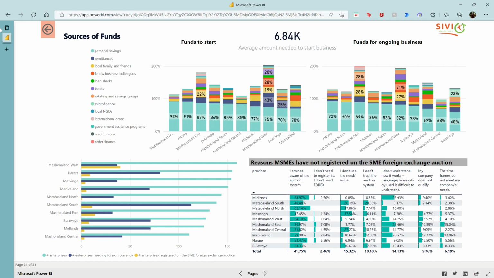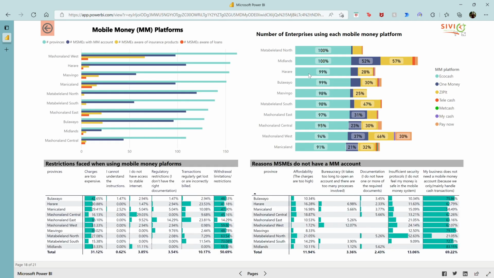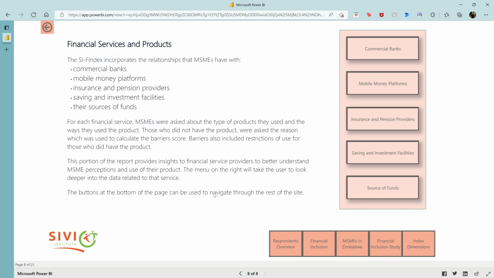funds. But then also, say you do mobile money, you can then see some of the availabilities of mobile money accounts, their awareness of other products through your services, what kind of mobile, and then these reasons of the barriers specifically that they have encountered while coming across your platforms or services. And so this is really important to help you then shape who it is that you are intending to target and fill in some of those gaps.